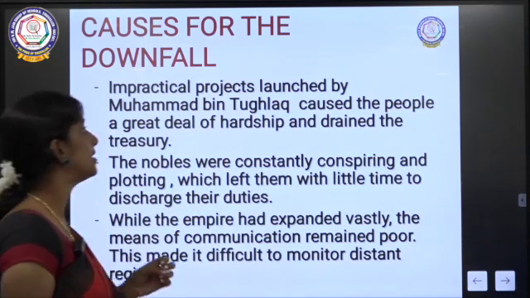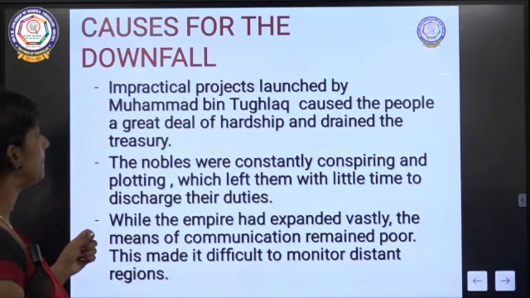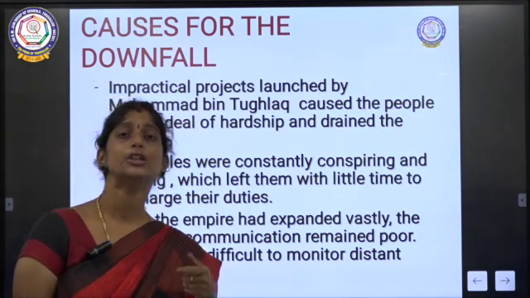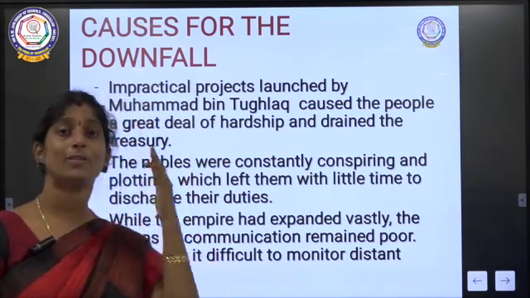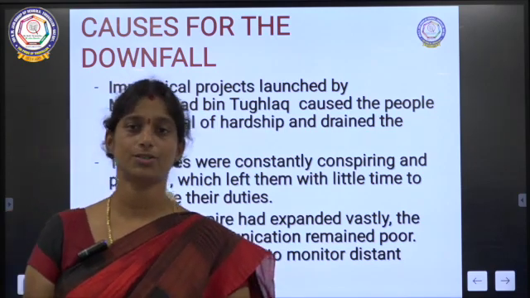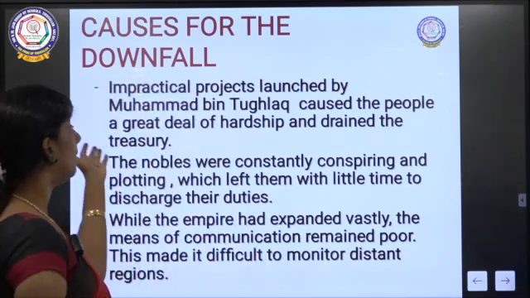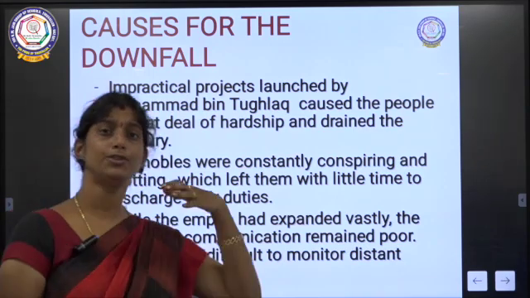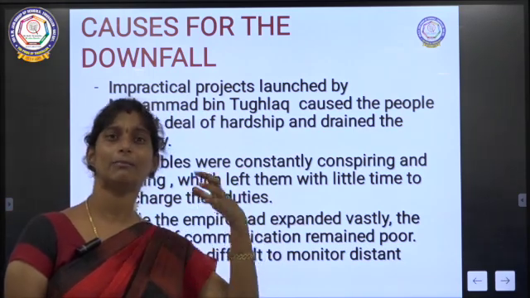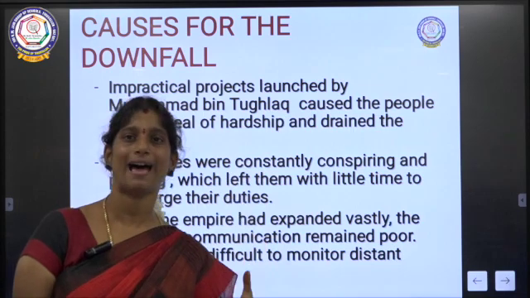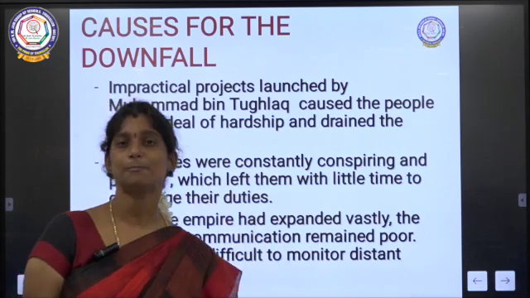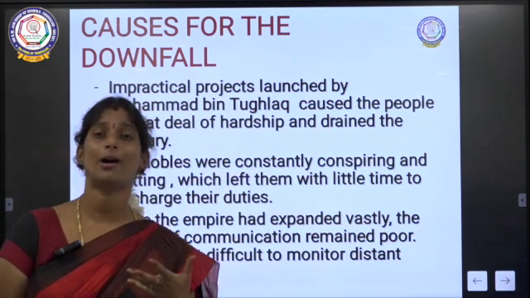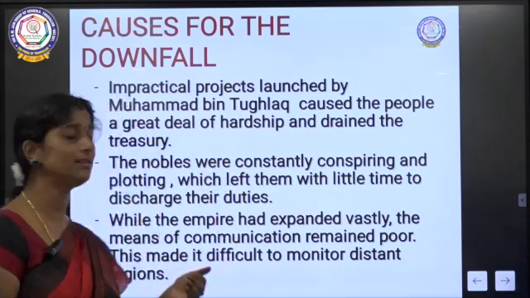Impractical projects launched by Muhammad bin Tughlaq caused the people a great deal of hardship and drained the treasury. As we have seen, the three major mistakes were done by Muhammad bin Tughlaq. Because of that, people were going through tough times, and due to all these plans that did not work out, the money he spent drained the treasury. There was no amount left, and the amount started going down.